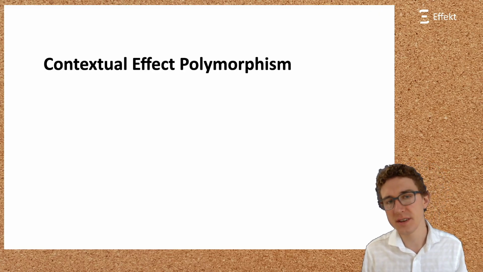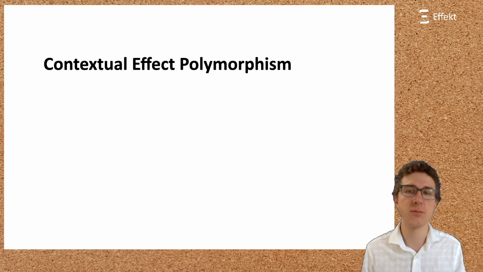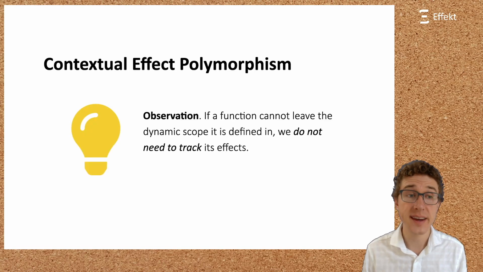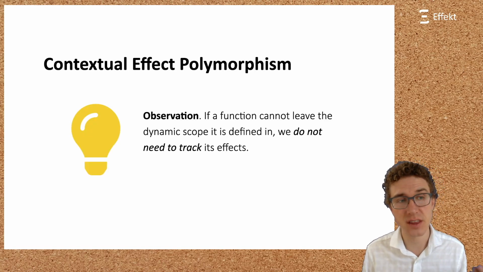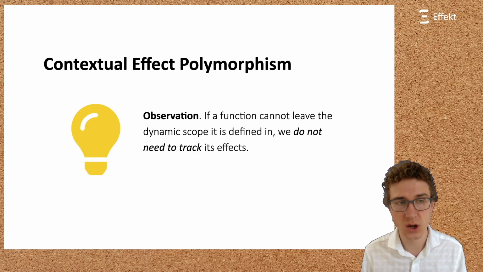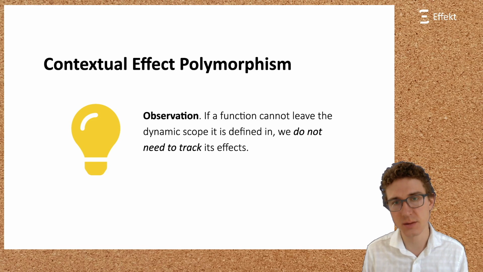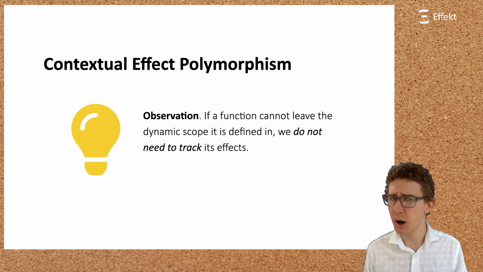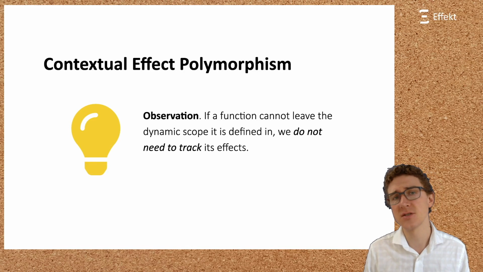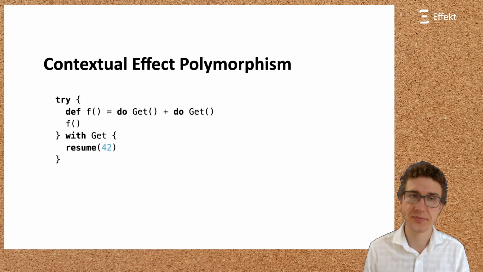The core observation underlying contextual effect polymorphism is the following. If a function cannot leave the dynamic scope it is defined in, we do not need to track its effects. Everything in the Effekt language is built around this observation. While this might be obvious to some of you, let me illustrate this observation with an example.